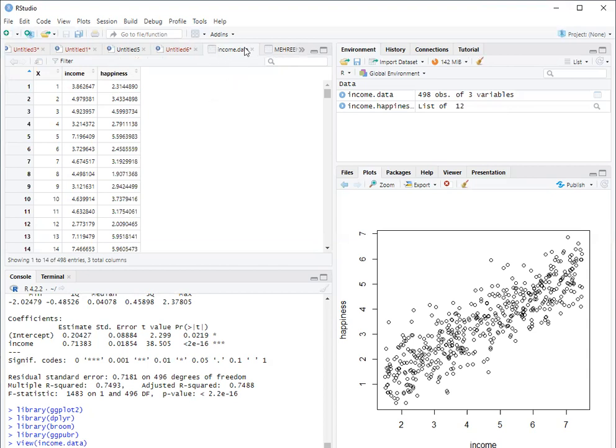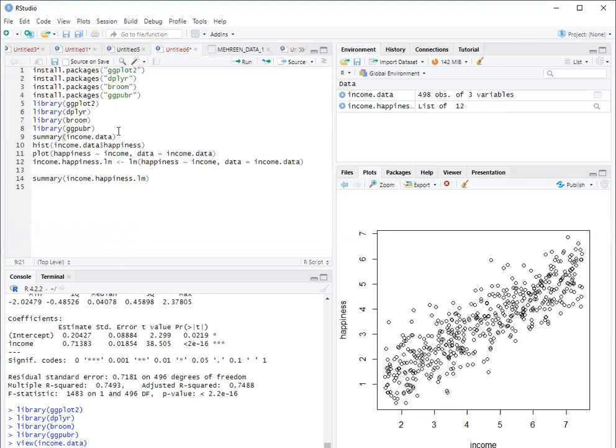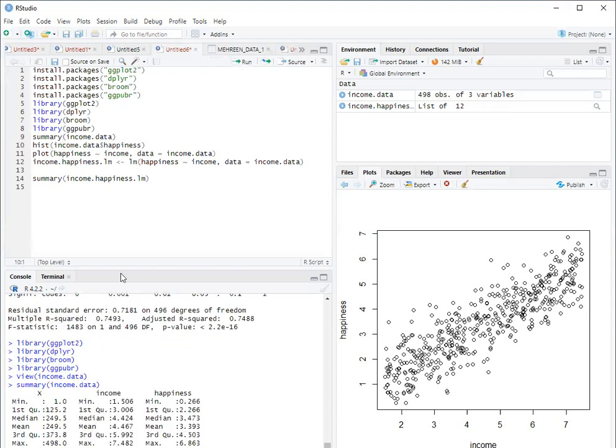Once we have seen the data, we can find out the summary of the data. Summary, and income.data is the file name or the data name. If I run it, you will get the minimum and the maximum of happiness and income, median and mean, and so on. You can see here that the mean of the income group is 4.46 and the mean of the happiness group is 3.39.